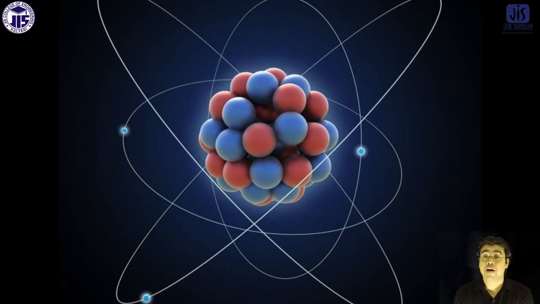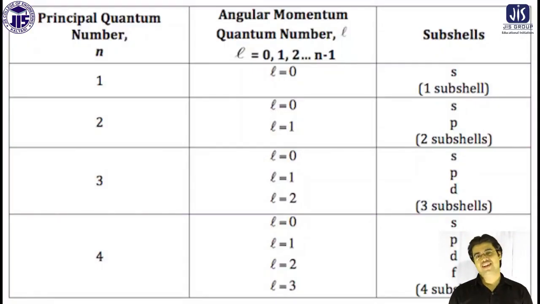How can we determine the subcells? By the value of l. For a particular value of the principal quantum number n, there may be several values of l, the azimuthal quantum number. For example, if the value of the principal quantum number is 2, then the value of the azimuthal quantum number will be 0 and 1. 0 means it is the s subcell and 1 means it is the p subcell. So for one orbit, there are 2 subcells.